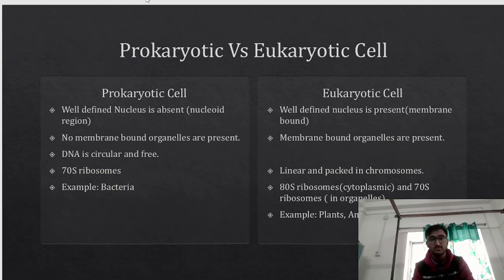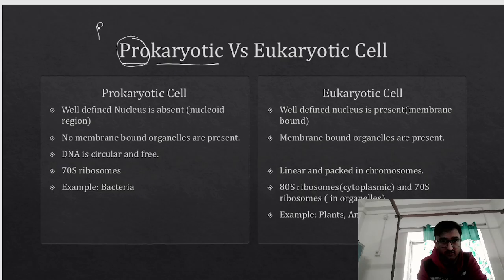So let us see the difference between a prokaryotic and eukaryotic cell. First of all, let us see the meaning of prokaryotic. Pro means primitive. P-R-I, primitive. And this karyon word actually means nucleus, right?